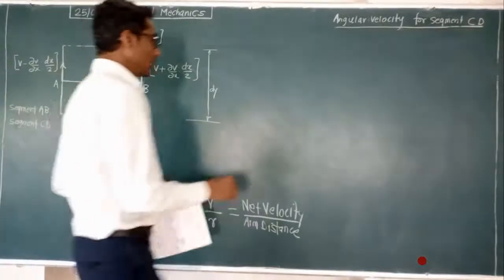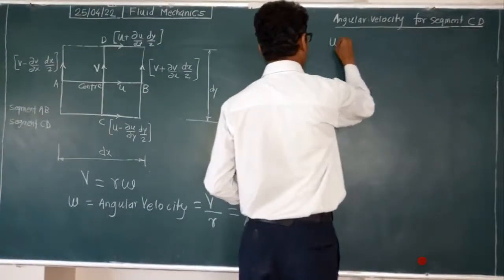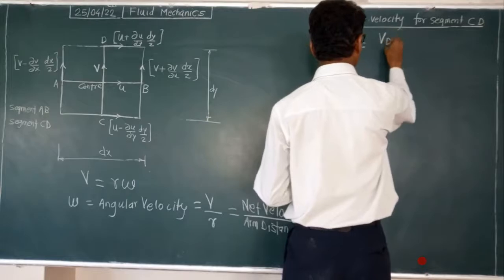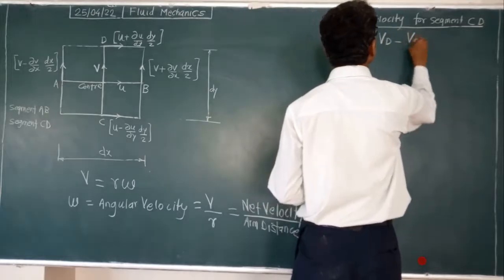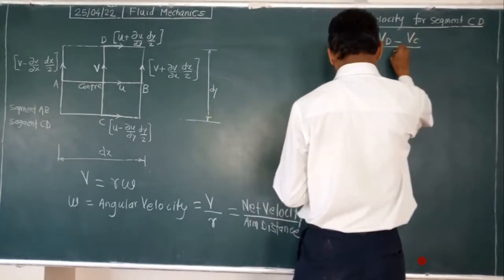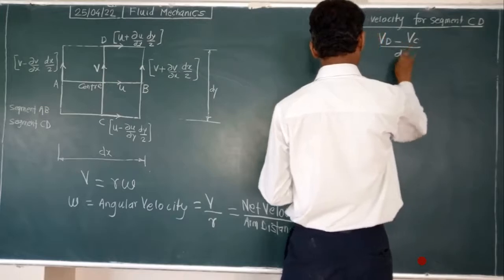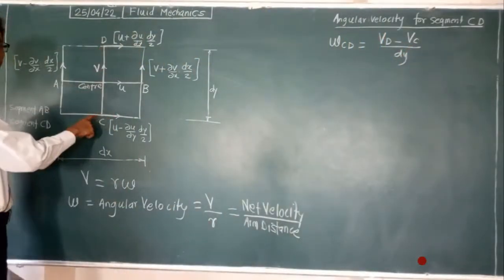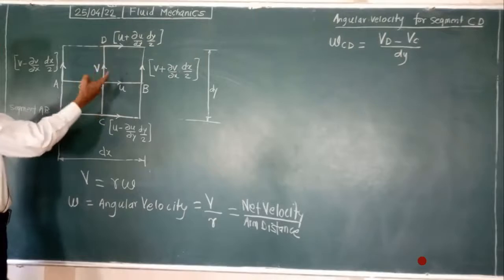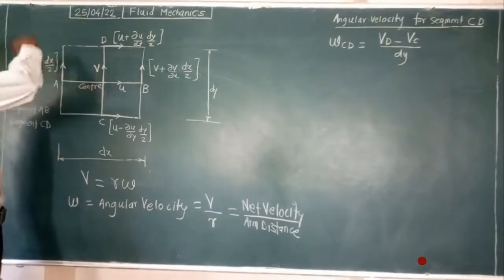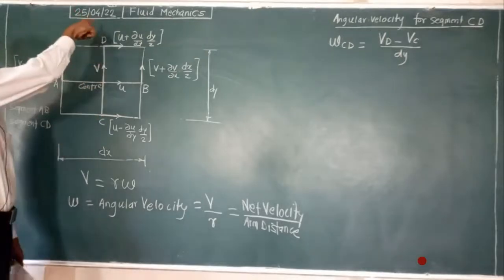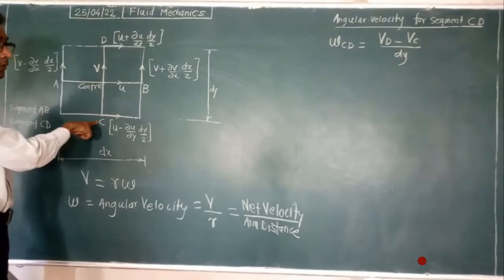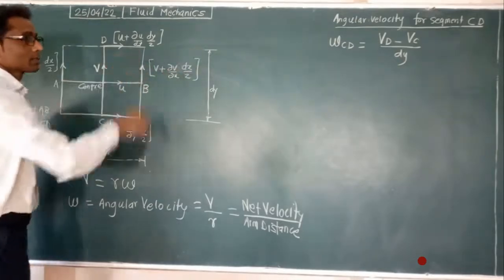So similarly the formula: omega CD is the net velocity, velocity at point D minus velocity at point C, VD minus VC. VD because it is the positive direction, increasing velocity, minus the decreasing velocity. VD minus VC divided by the distance dy.